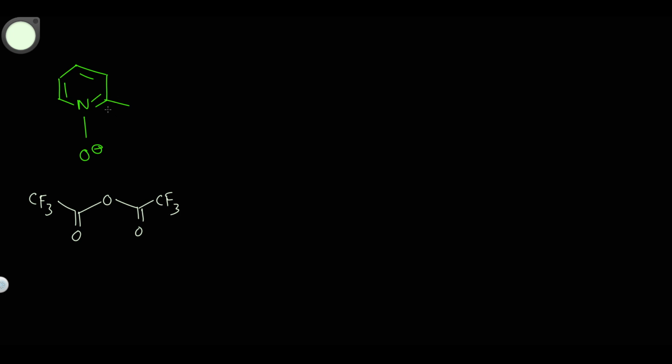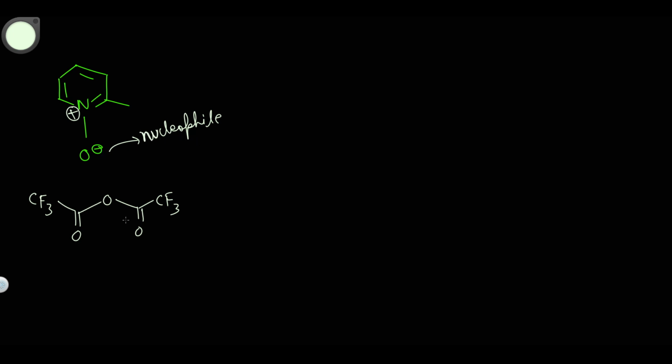On this nitrogen there will be a positive charge. This O minus is working as a nucleophile because it has electron density and a negative charge on the oxygen.